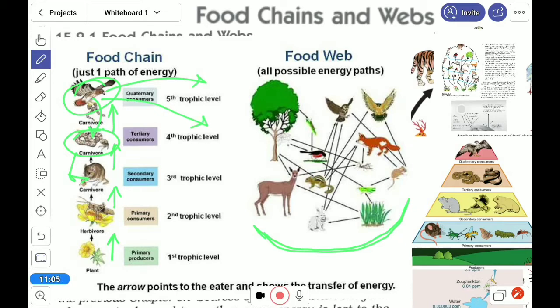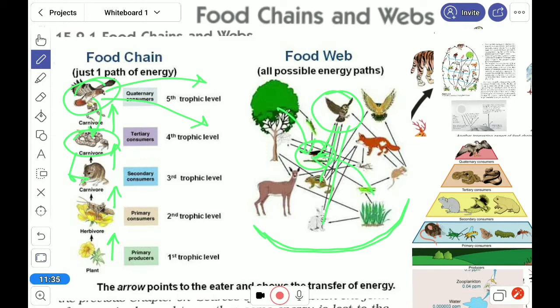So you can see here in the food web, this concept tells that any organism is based on several other organisms, and their source is different possible energy pathways. This animal can take food directly from the plant and from the animals also.